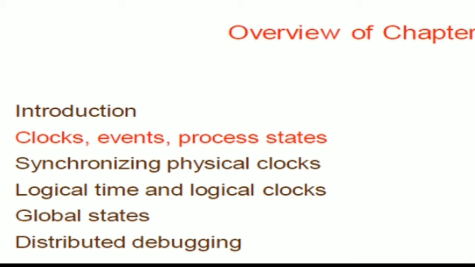When computers want to communicate, they will do the transaction using message passing. So the process of passing the message is called an event, and for each event, a number of processes are involved in it. So these processes will have different states attained when an event happens. So in the coming slides, we'll have a brief discussion on clocks, events and process states.